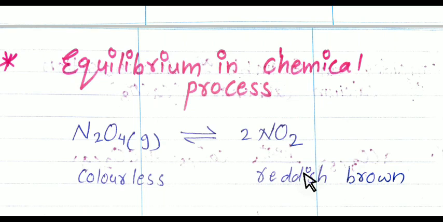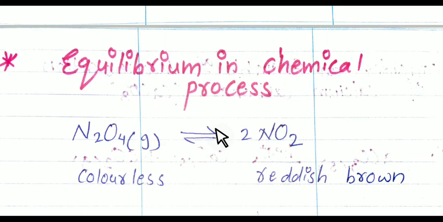Now we take N2O4 and form NO2. It is a reversible reaction, as you have seen on your screen. In this reaction, reactant combines to form product, and product again combines to form the reactant.